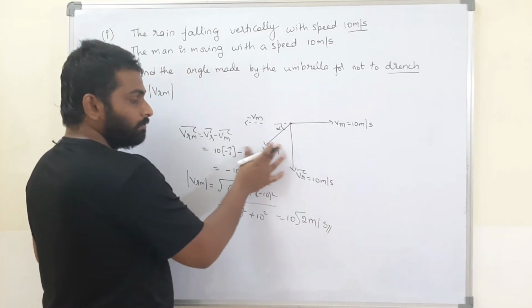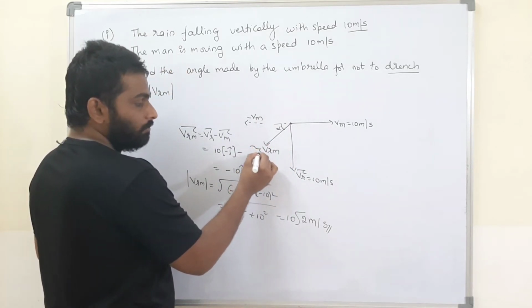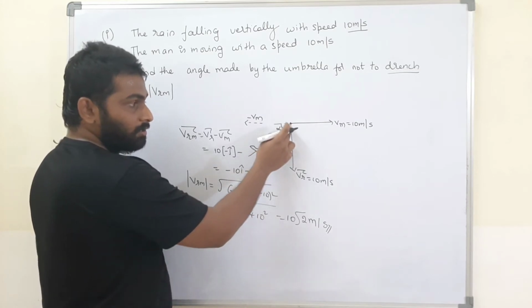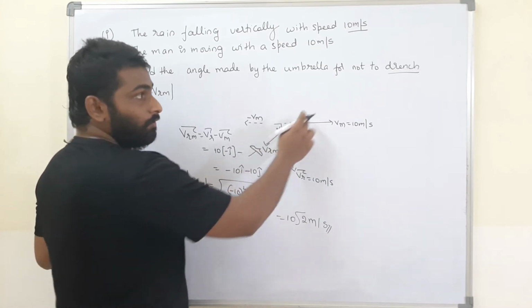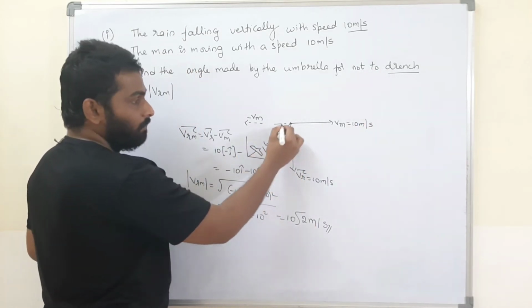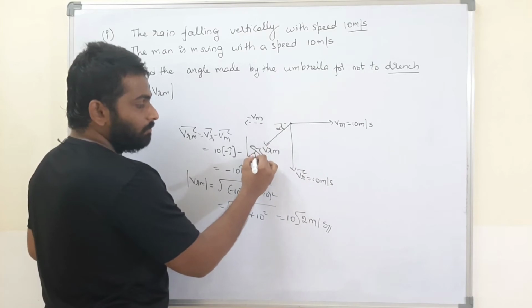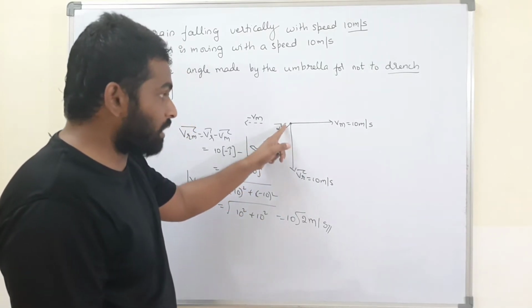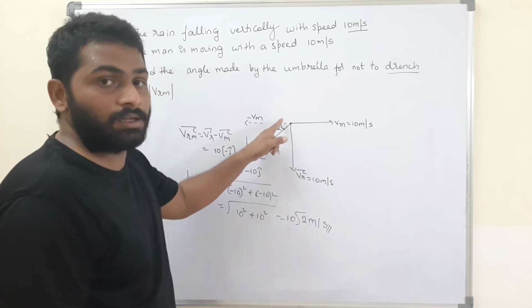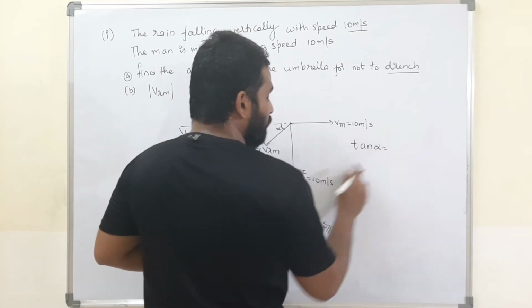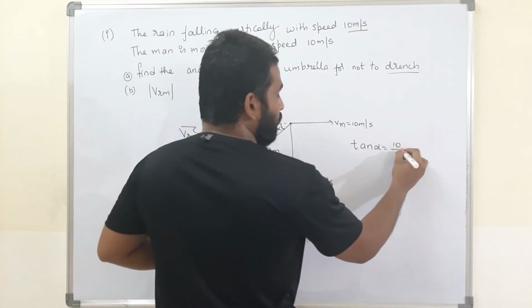Now say me, this is the umbrella. I have to keep the umbrella in this direction if I am not to get wet. Therefore, if this is alpha, what is this angle? Alpha. If this is alpha, this is also alpha, alternate angles. Therefore, what is tan alpha? Tan alpha is equal to 10 by 10.